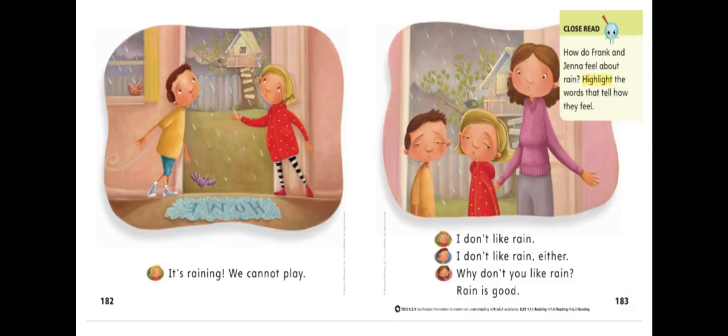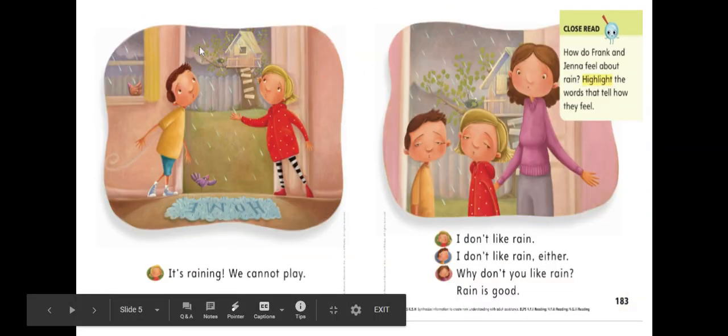Turn the page to 182. Look at the picture. Jenna says, "It's raining. We cannot play." Next page. Jenna says, "I don't like rain." Frank says, "I don't like rain either."